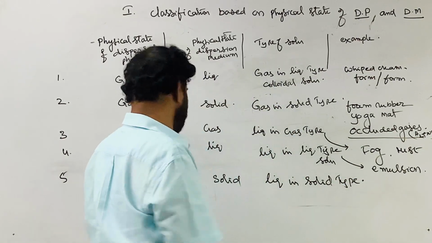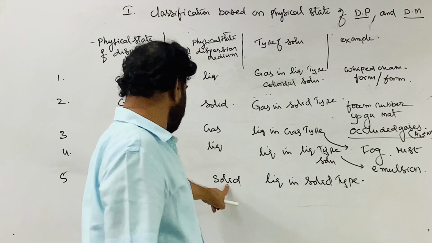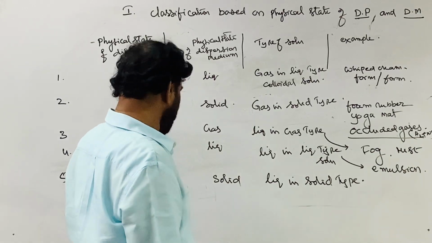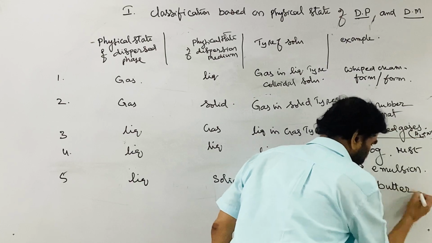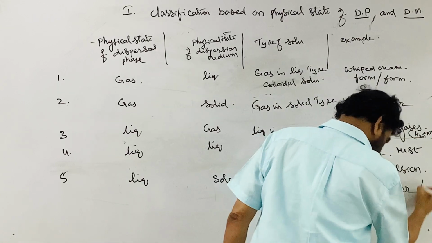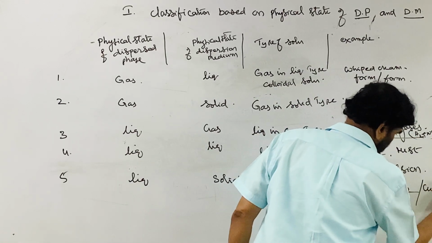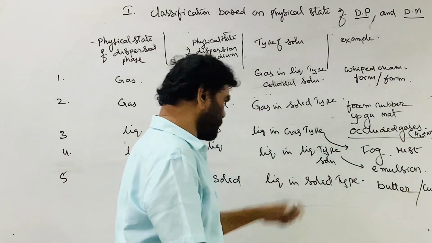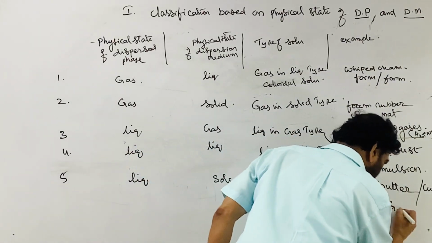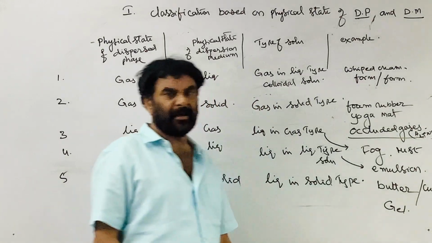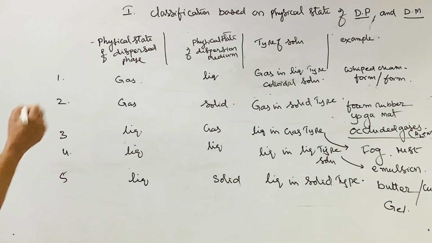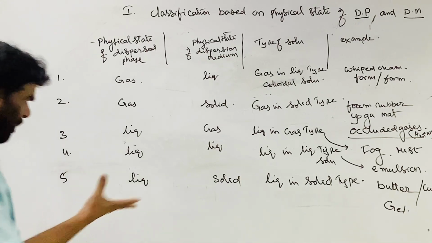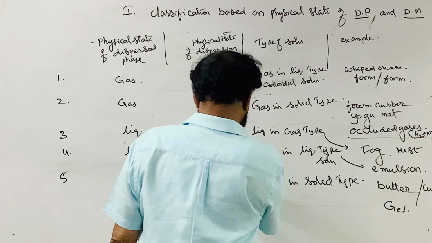Colloidal solution. Here the solid is the major component. Examples: butter, curds, gels, jellies, etc. These all come under the category where the solid is the major component.